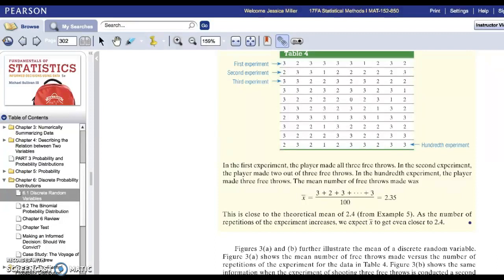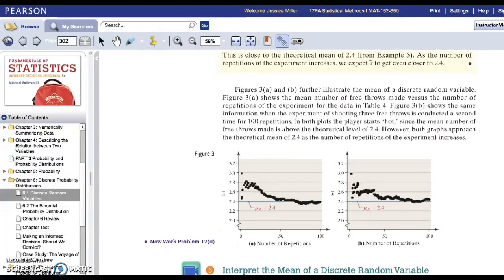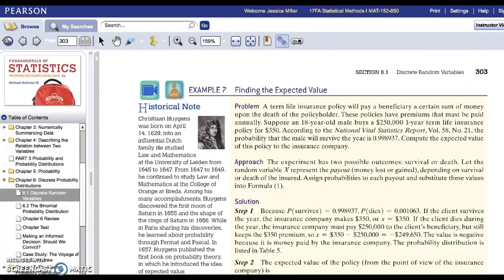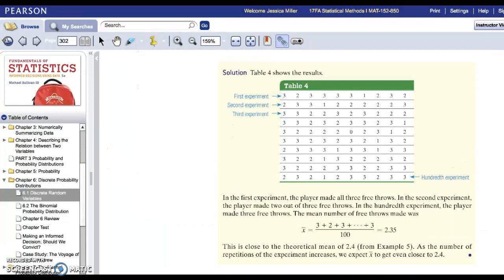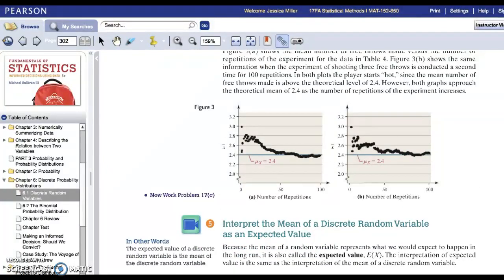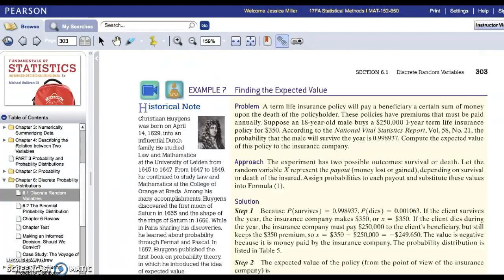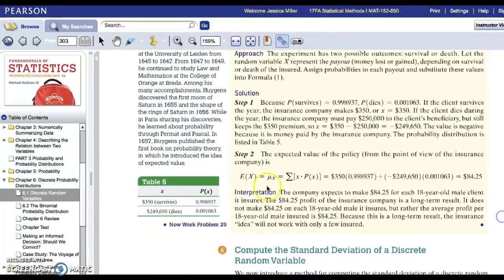And in fact, your book introduces one other piece of notation, which is expected value. You'll see this written as E of x. This E of x, this expected value, is another name for the theoretical mean. So you'll see that sometimes we ask you, what is the mean of the random variable? Or what is the theoretical mean? Other times I'll say, what is the expected value? You want to think about those two terms as interchangeable. And in fact, your book reminds you, it's exactly the same.